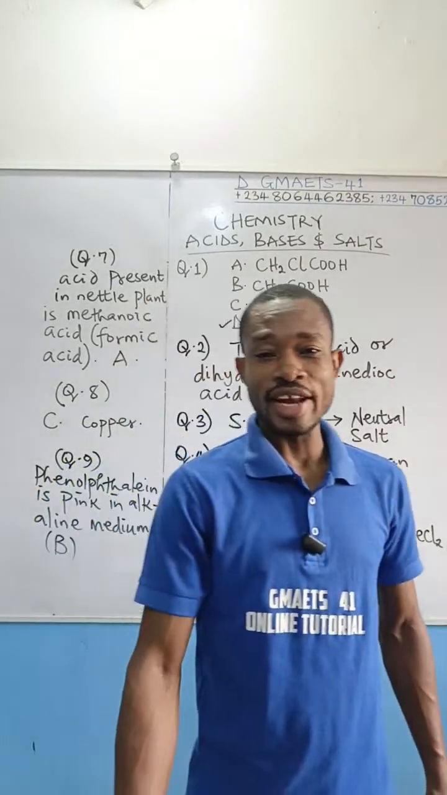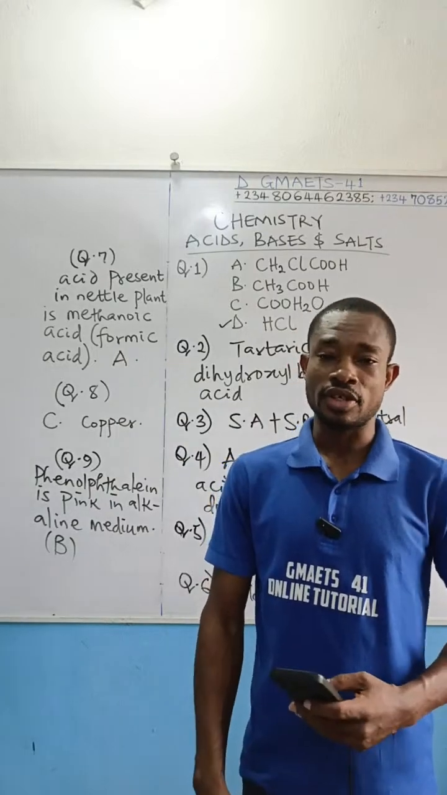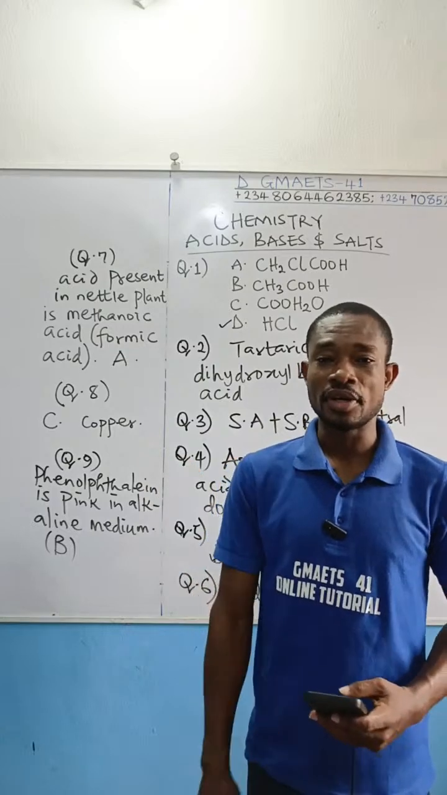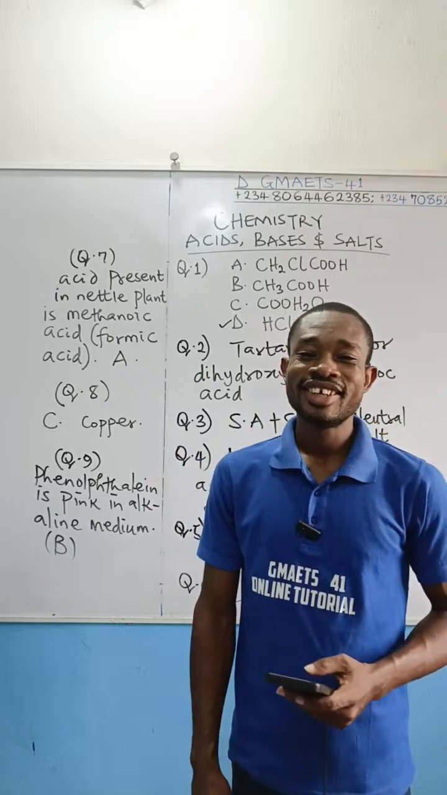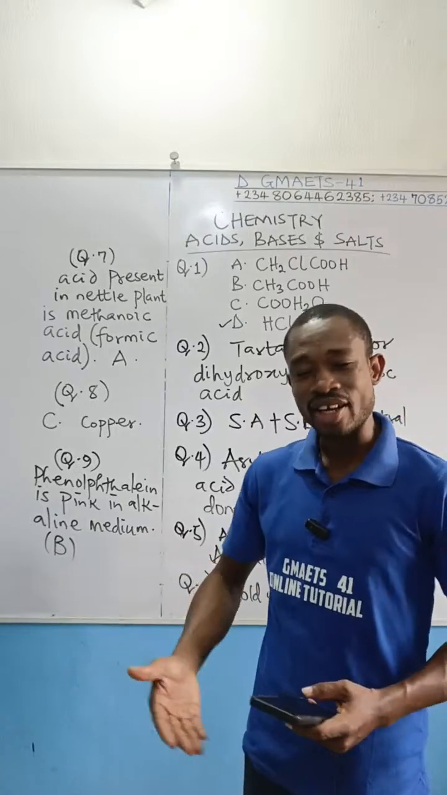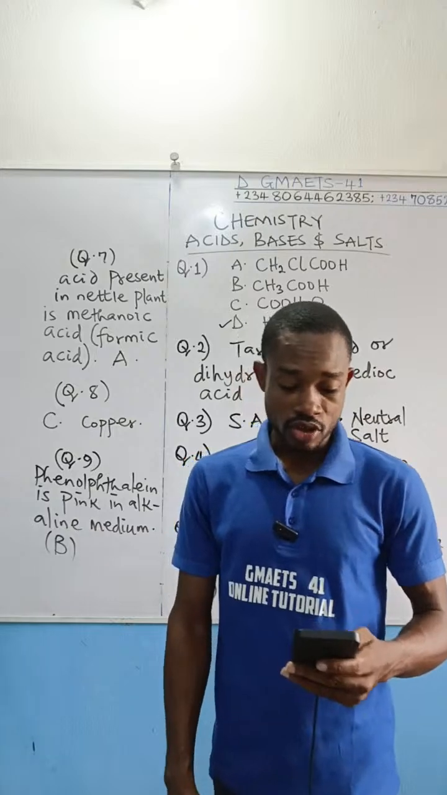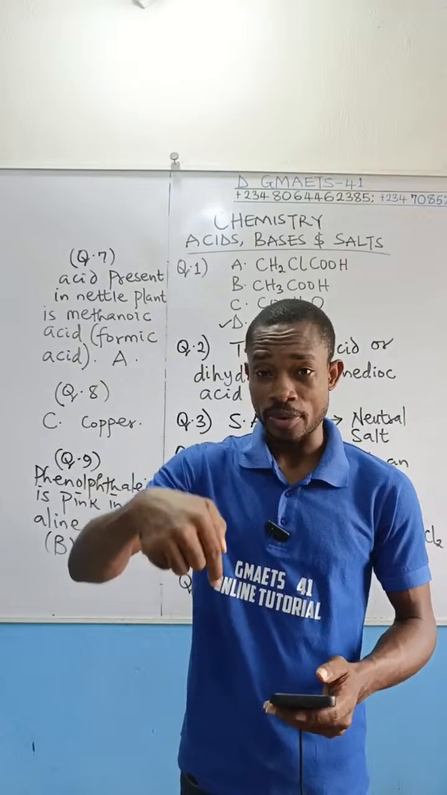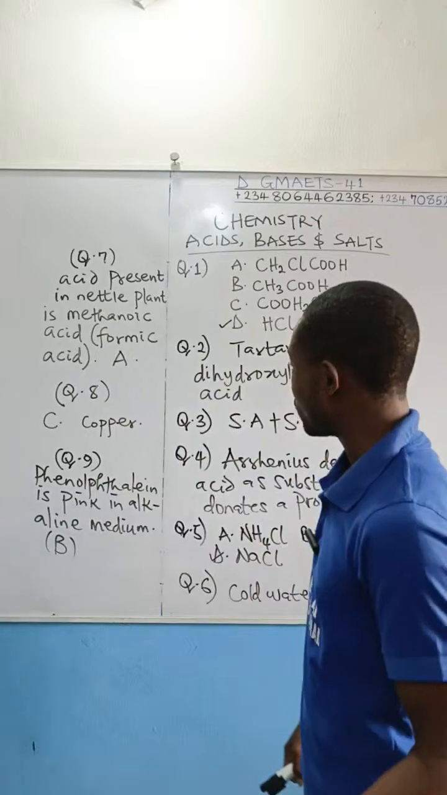Now I'd like you to find out what is the color of phenolphthalein in acidic medium. You can drop your answer in the comment box if you have it. Because you have this question, you can also be asked the color of phenolphthalein in acidic medium. So I'm giving it to you as a quick classwork. Let us move on to our next question, number 10.